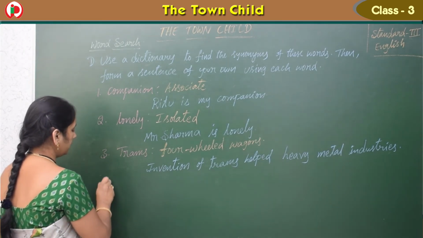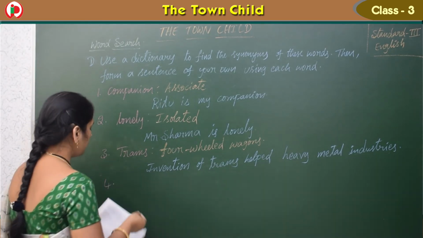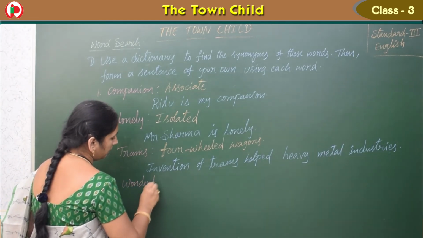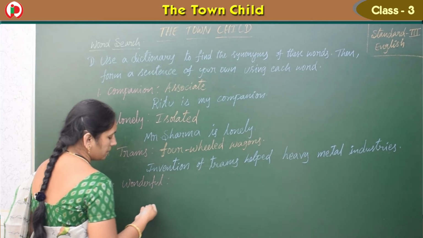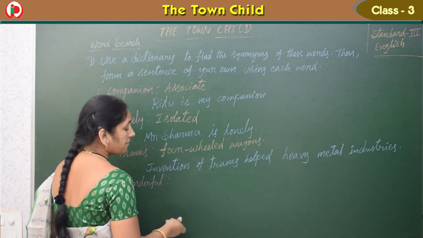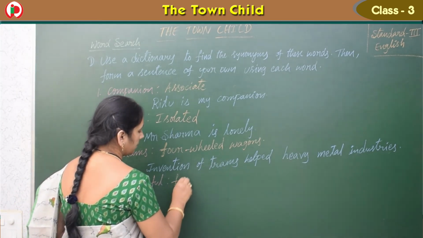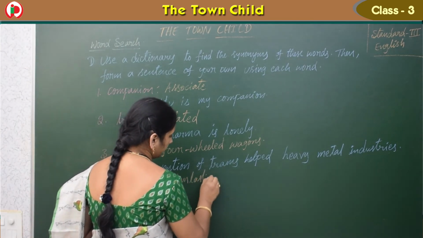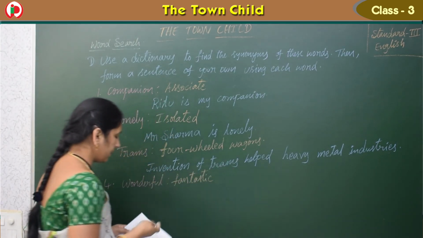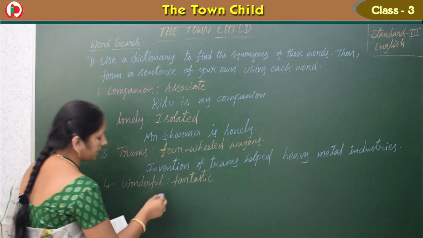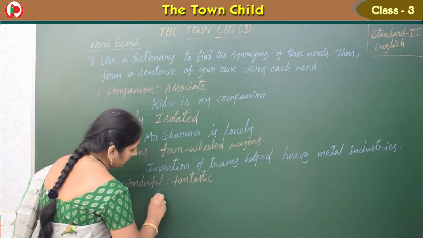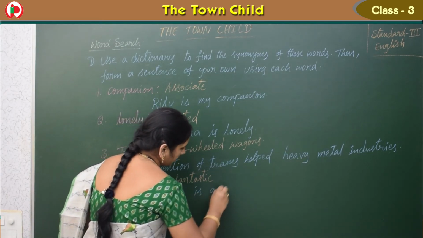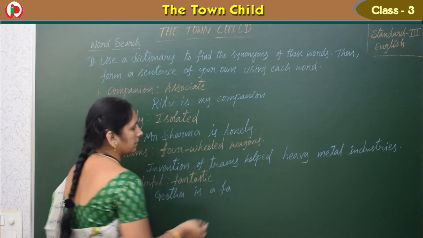And next one, the fourth one, what do we have? Wonderful. The fourth one we have is wonderful. So what is the meaning of that? Fantastic. Wonderful meaning fantastic we can take. So what is the sentence we can take? Geeta is a wonderful singer.